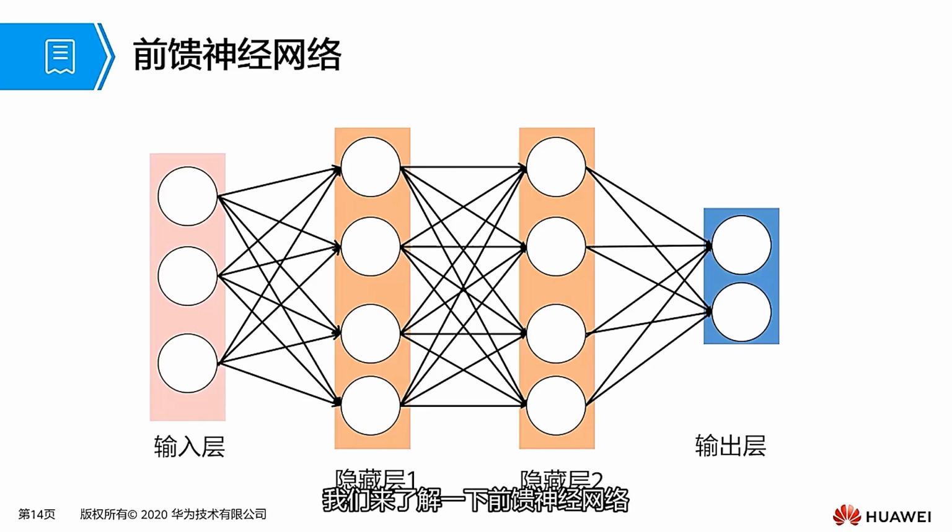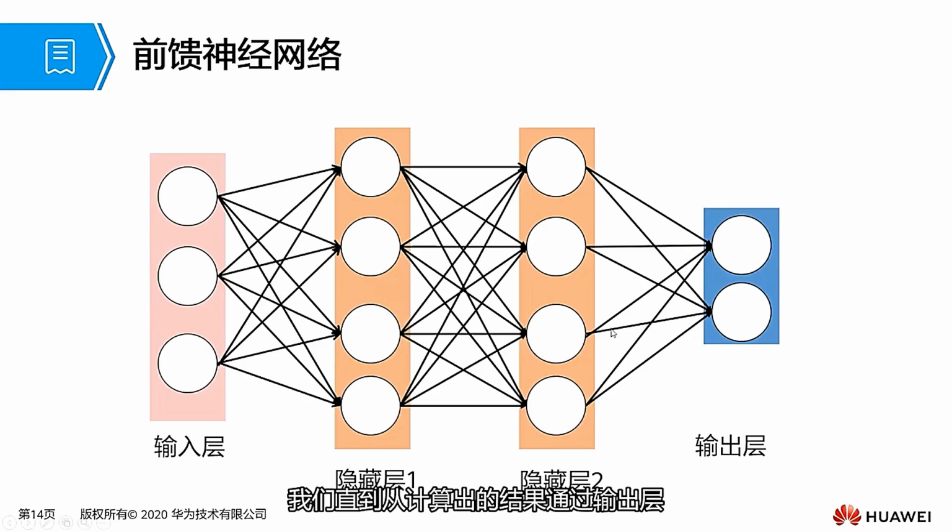Let's learn about the feedforward neural network. In this neural network, the neurons are arranged hierarchically. The input nodes do not have computing functions; they just input our feature vectors. After the feature vectors are input, all the neurons with computing functions are in the hidden layers. These hidden layers all have activation functions, which compute and pass the results on to the next layer, until the results reach the output layer.